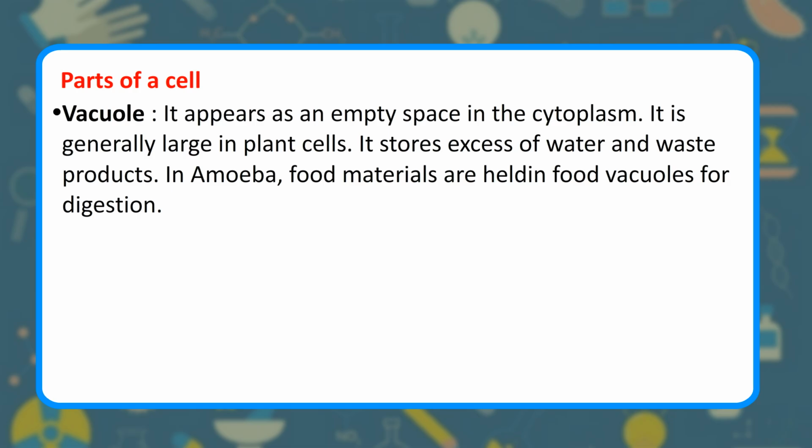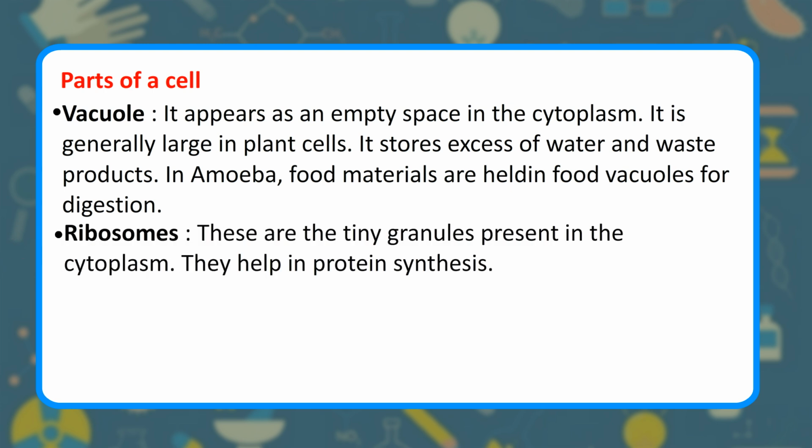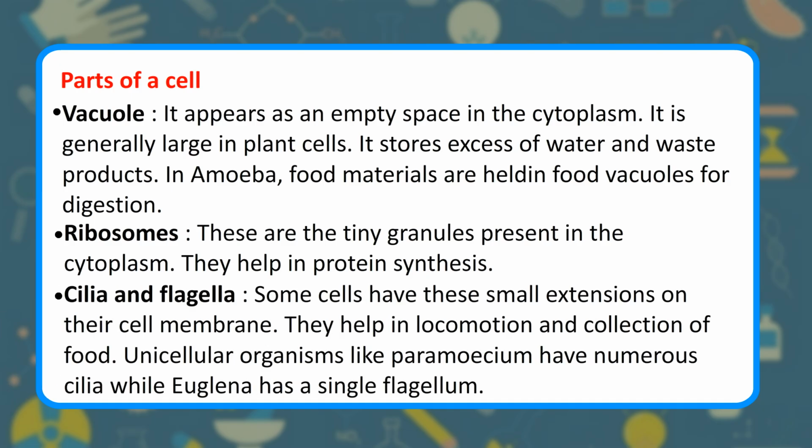Vacuole. It appears as an empty space in the cytoplasm. It is generally large in plant cells. It stores excess of water and waste products. In amoeba, food materials are held in food vacuoles for digestion. Ribosomes. These are the tiny granules present in the cytoplasm. They help in protein synthesis.